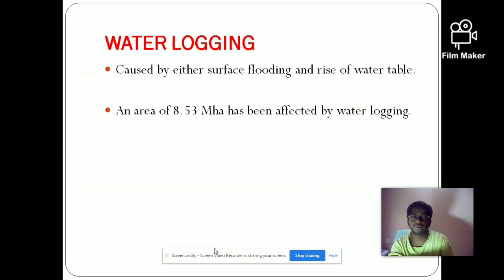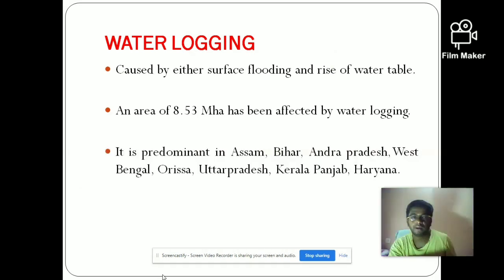An area of around 8.53 million hectares has been affected by the problem of waterlogging. This waterlogging increases the overland flow. This is more seen in states like Assam, Bihar, Andhra Pradesh, West Bengal, Orissa, Uttar Pradesh, Kerala, Punjab and Haryana. These are the states affected by the waterlogging problem, due to which land degradation occurs.